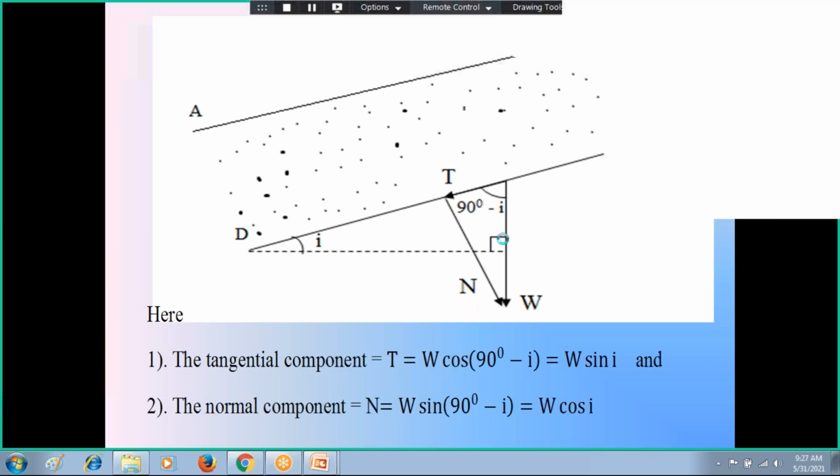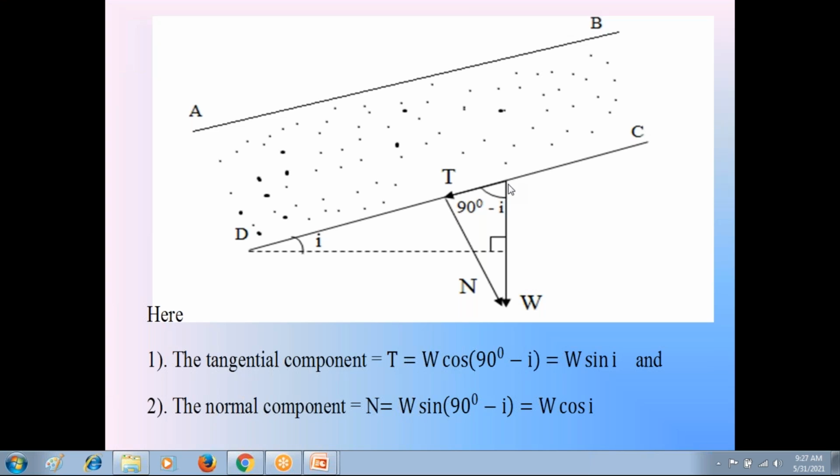Now check this weight component. So please check this weight W. So we resolve that weight W into two components.